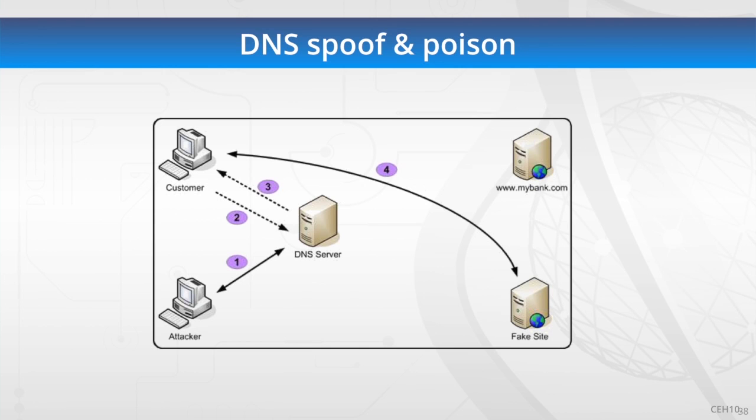So here it is in the diagram. The attacker says to the DNS server, hi, I'm here. The customer says, I'm looking for something. What I've done is I've put it in the fake server, I mean the real server. I've said, attacker here, DNS server, take this resolution. And the customer goes to the wrong site.